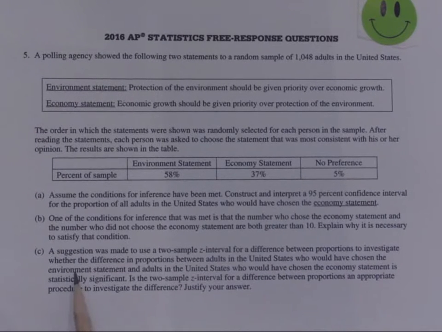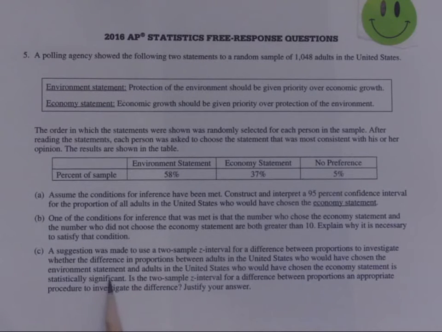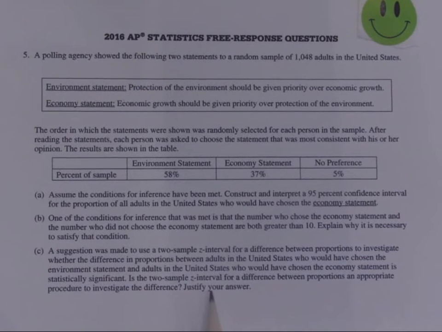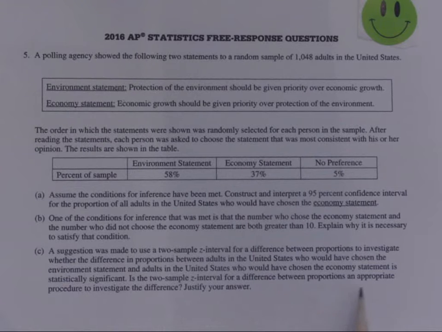And part C, a suggestion was made to use a two-sample z-interval for a difference between proportions to investigate whether the difference in proportion between adults in the United States who would have chosen the environmental statement and the adults in the United States who would have chosen the economy statement is statistically significant. Is the two-sample z-interval for a difference between proportions an appropriate procedure to investigate the difference? Justify your answer. So give that a shot. Pause the video, give that a shot.